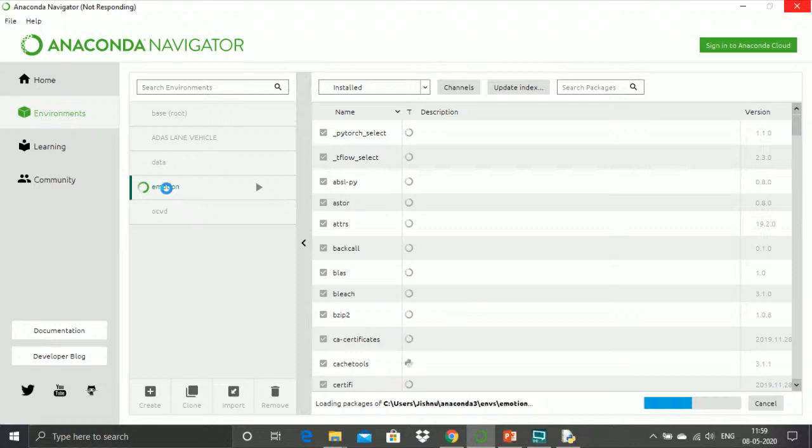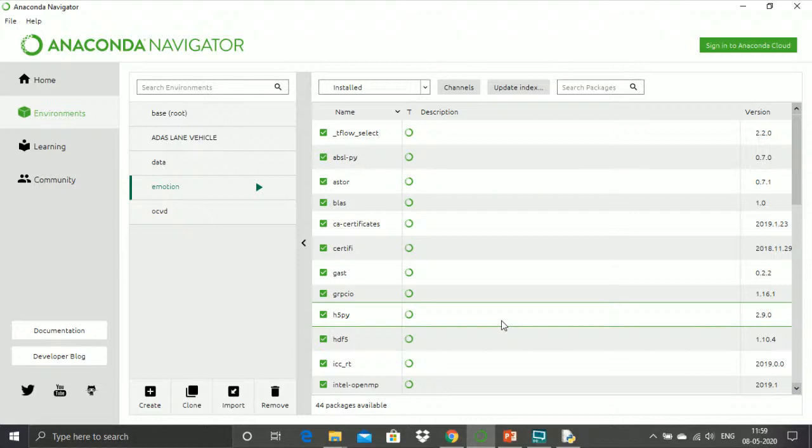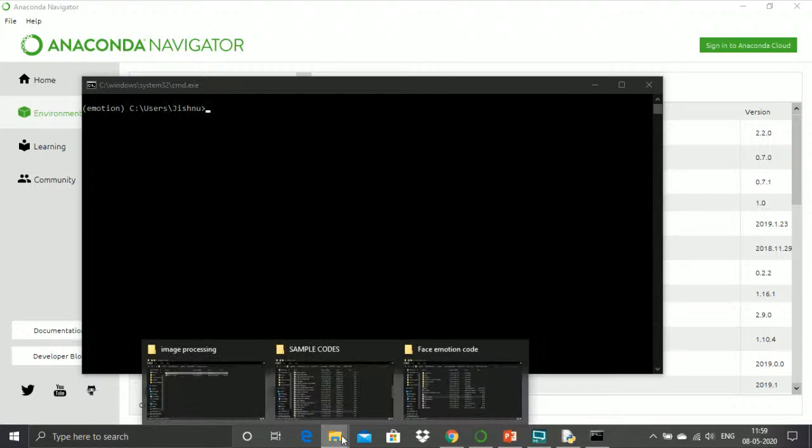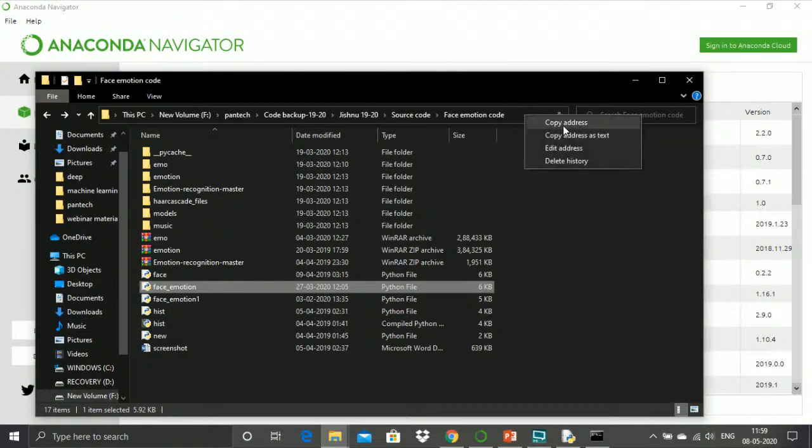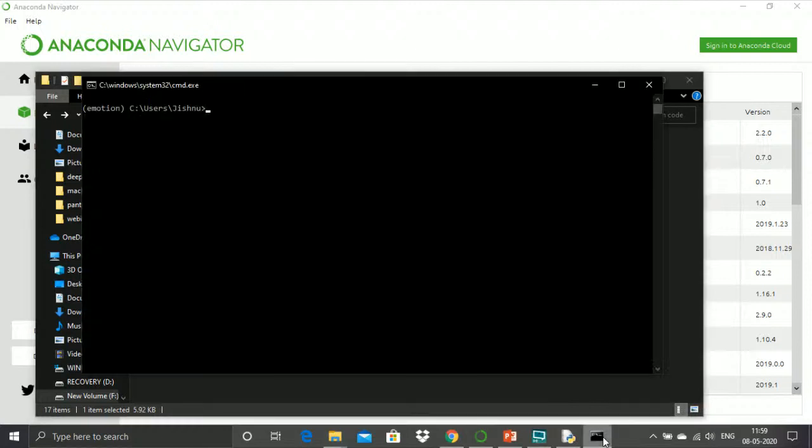I am selecting the environment. The environment has been selected. Now I am collecting the address of that particular data path.